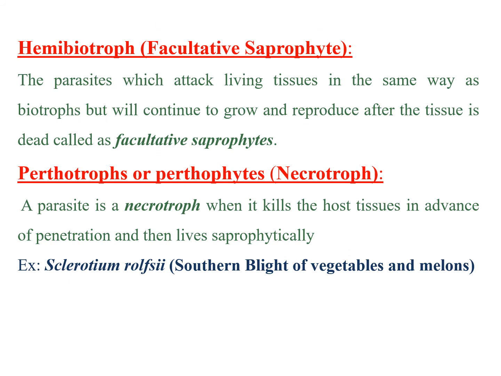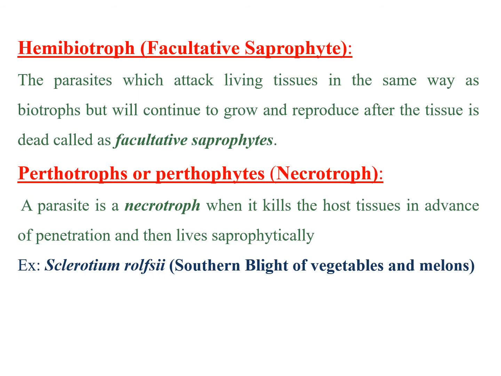Next, coming to the term hemibiotroph. Hemi means half, biotroph means living, so half of the life on the living organism and half of the life on dead matter. Let us see the definition. These hemibiotrophs are also known as facultative saprophytes. Facultative means they will survive on either living or dead. These are parasites which attack living tissues in the same way as biotrophs, and they continue to grow and reproduce after the tissue is dead. So those pathogens we call hemibiotrophs are facultative saprophytes.